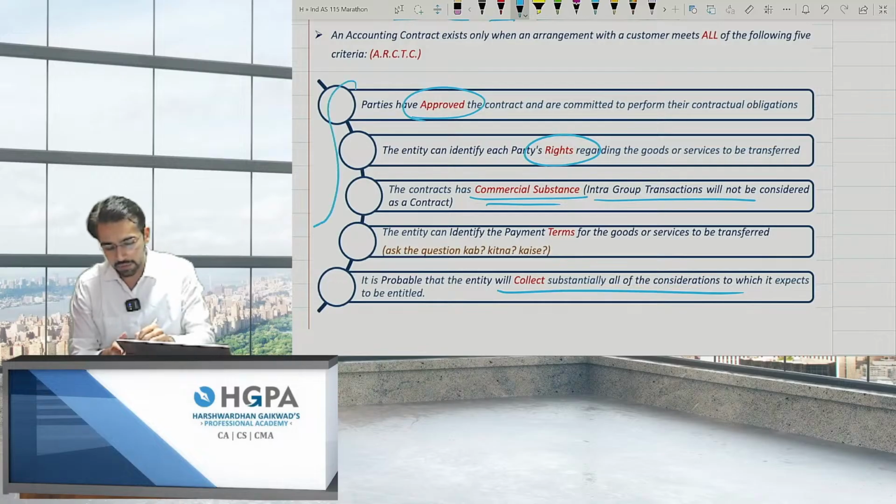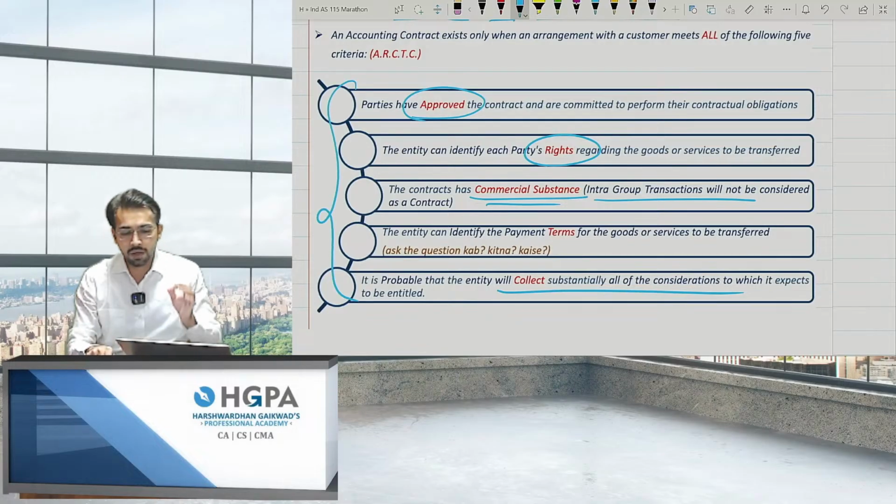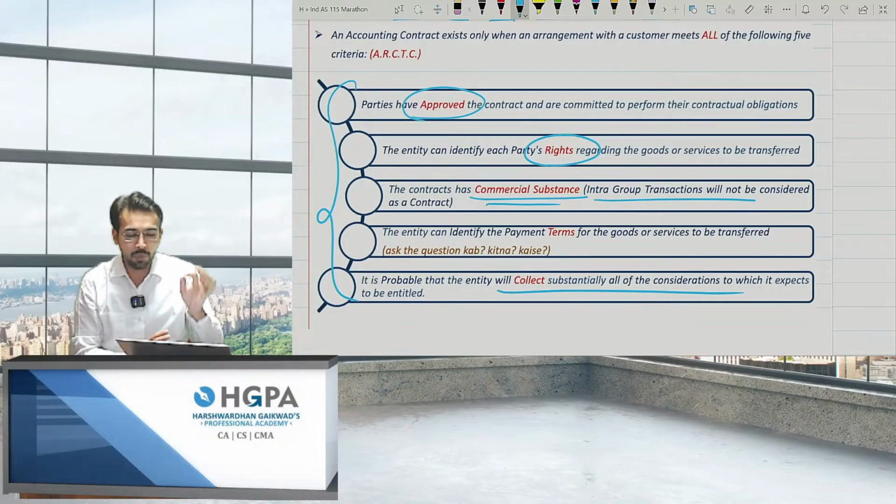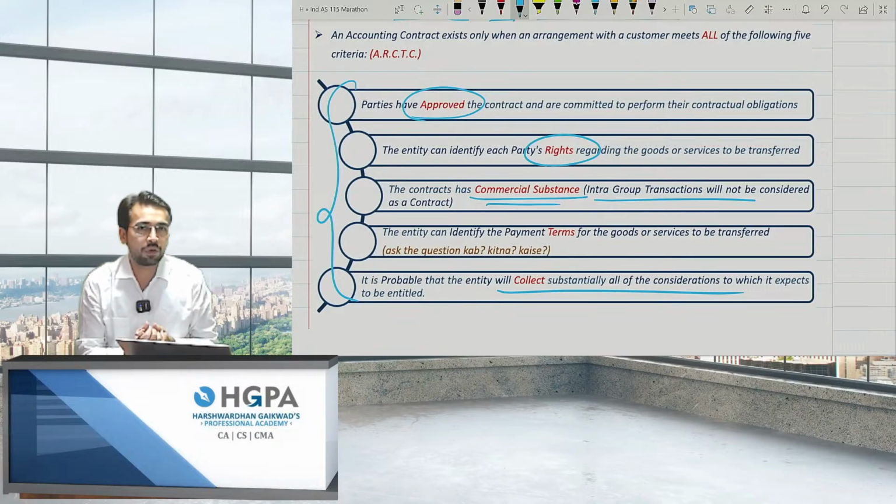That means on day one, when you enter into a contract, when will it be said to be a contract? When all 5 conditions are fulfilled. What are the 5 conditions? A, R, C, T, C. What is A? Approval, that is both the parties should approve. The second is R, rights. Every party should know what the rights and obligations are.